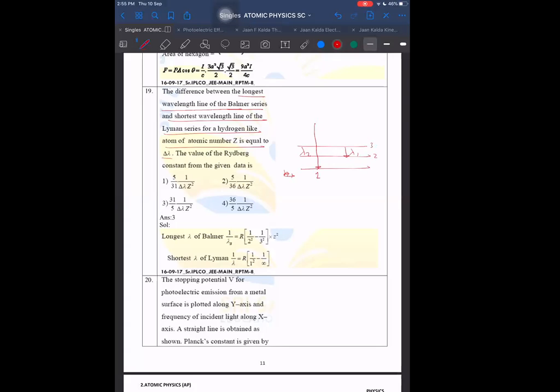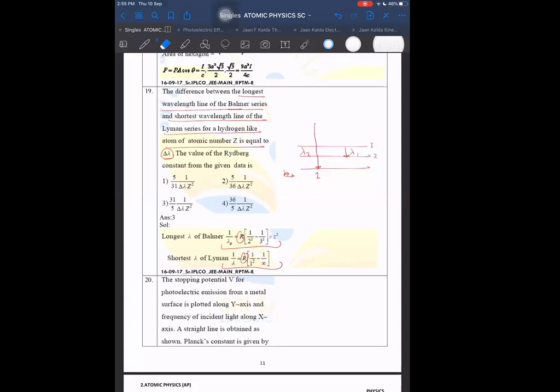They are asking the difference of wavelengths, lambda 2 minus lambda 1. They have given delta lambda, and they are asking R. Can we get R from here? Yes, sir. How to get it? I have to convert in terms of delta lambda. Reverse it, take the reciprocal of those equations, then subtract and take the difference. Yes, correct. That way we can get it.